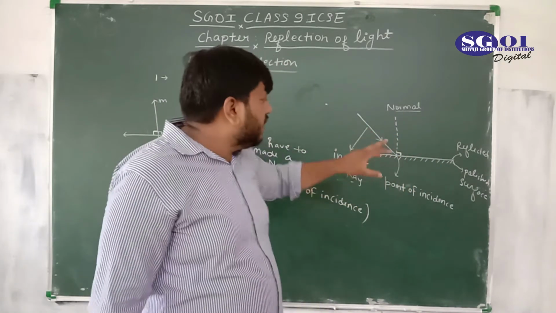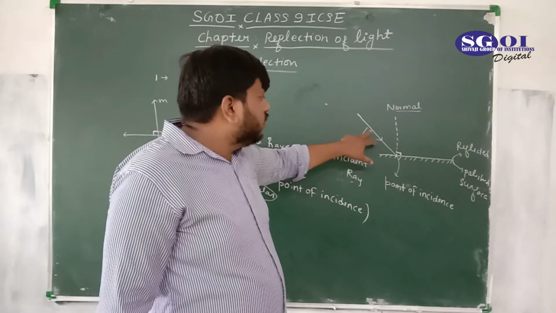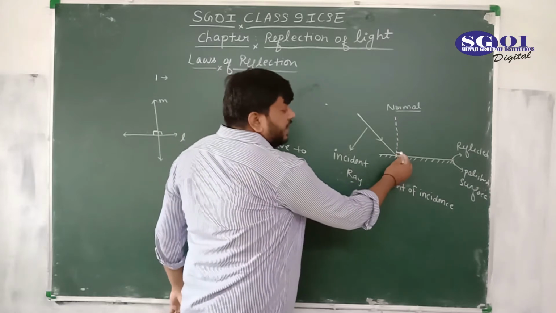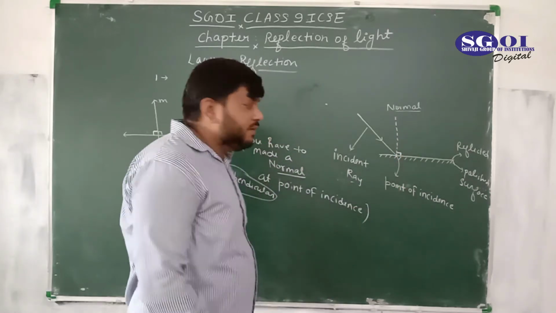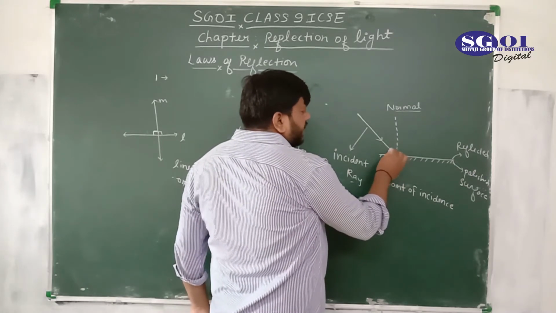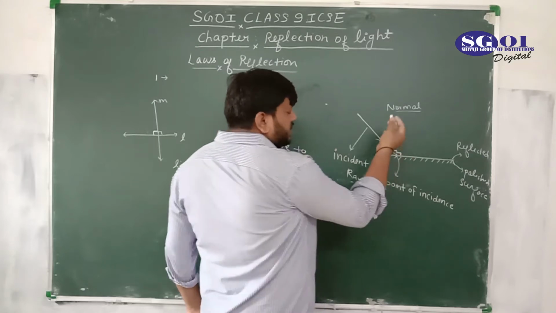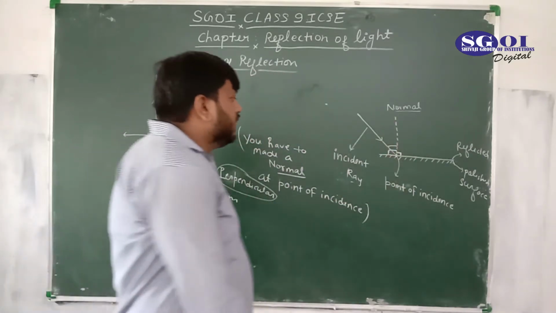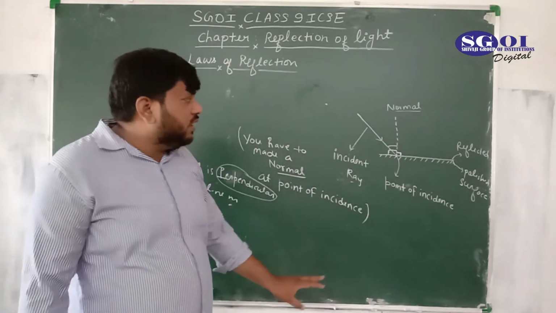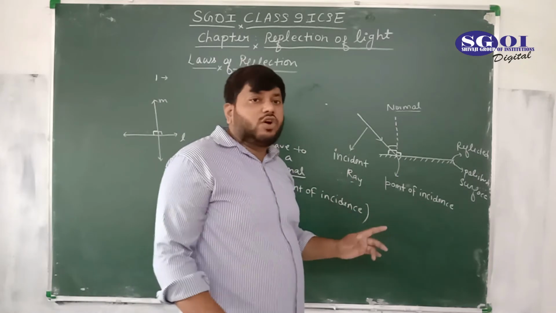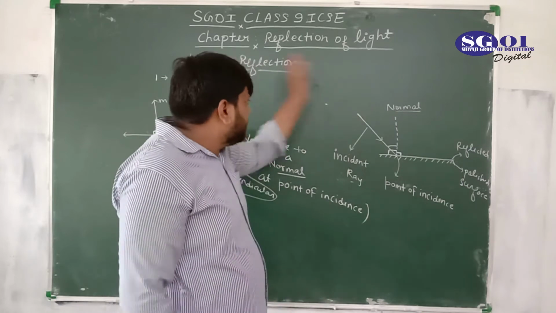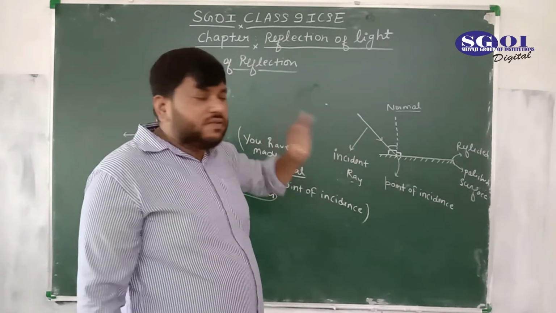Students make the mistake of taking the normal perpendicular to this line. No. This is normal on the surface. That's why I started here and ended at the surface. Similarly here on the left side, starting from here and ending at the surface. This is 90 degree. This is not the 90 degree, this is something else. So this is normal. I think you have cleared the concept of normal. It is a perpendicular on a surface, not on a line, because a plane mirror is a surface, and light is incident on a surface.